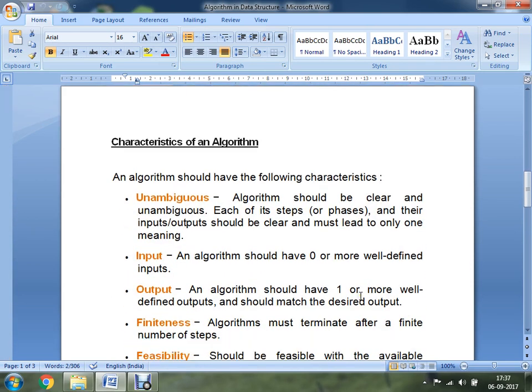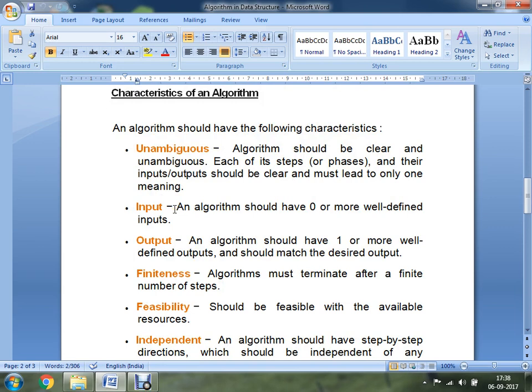So there are certain characteristics of an algorithm. Your algorithm should have the following characteristics. The first characteristic we have is unambiguous. Unambiguous means that your algorithm should be clear and unambiguous, meaning each of its steps or phases and their inputs and outputs should be clear and must lead to only one meaning.